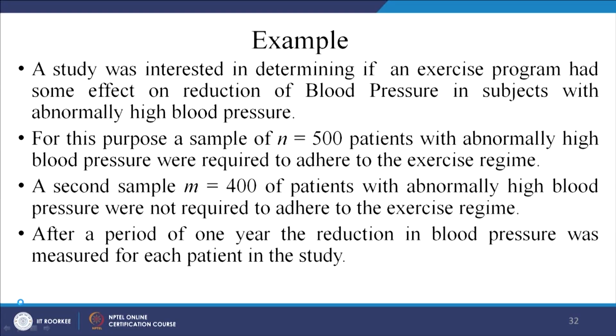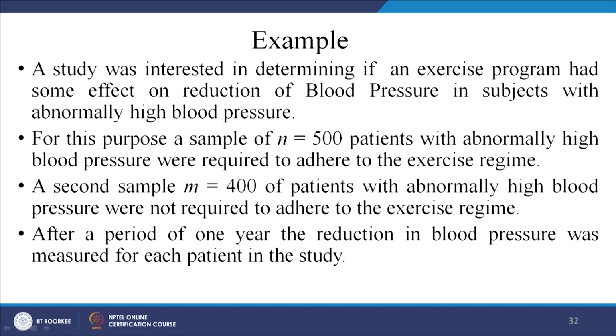Okay. Now, let us come to the last example for one tailed. Here in this case the researcher is interested in determining if an exercise program had some effect on the reduction of blood pressure, right, on people who had an abnormally high blood pressure.